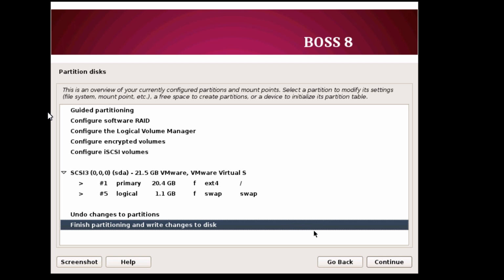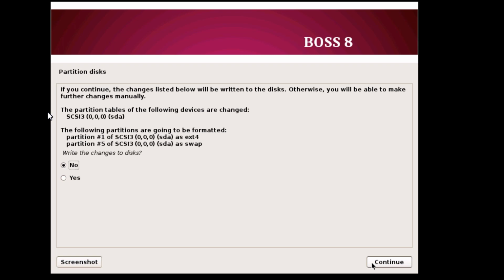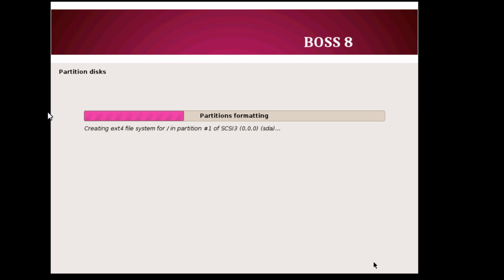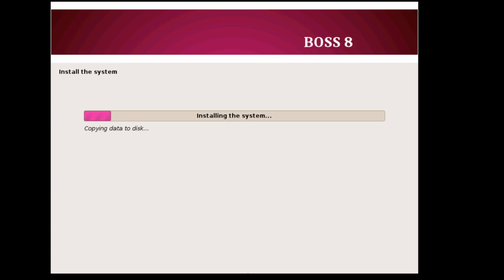Then you have to format the disk. Continue. Press yes. Then continue. Wait for the process to complete and load all the data onto the disk.